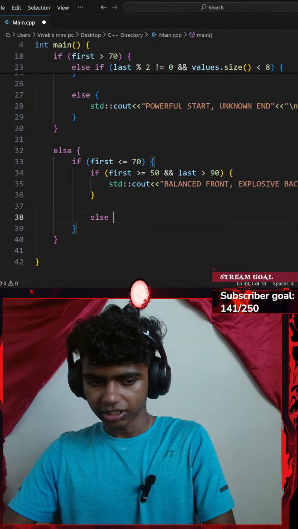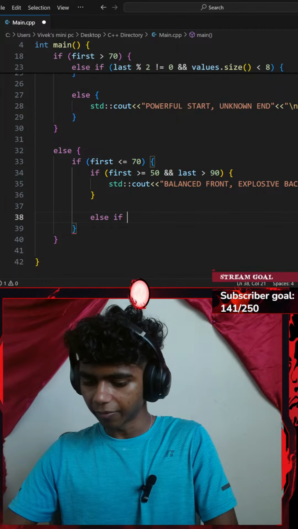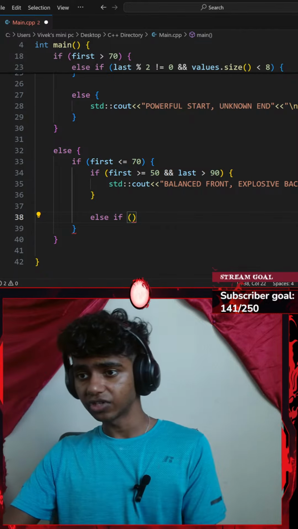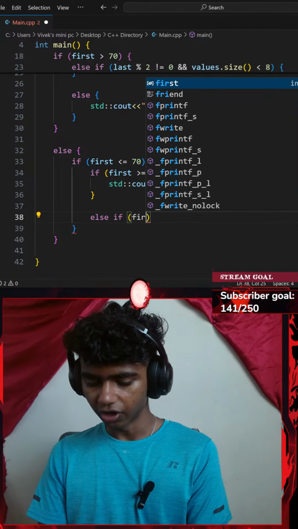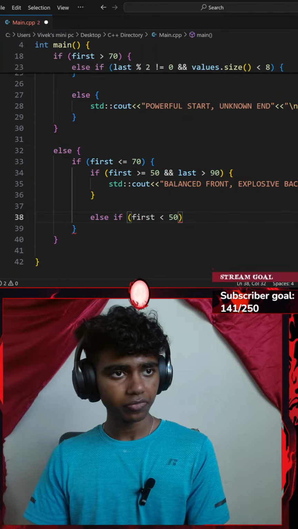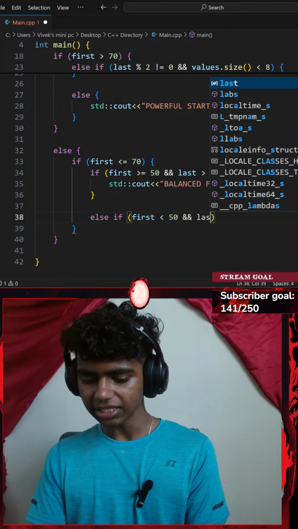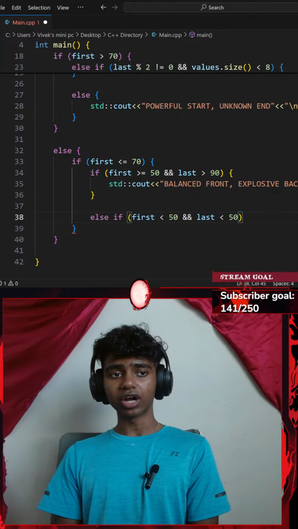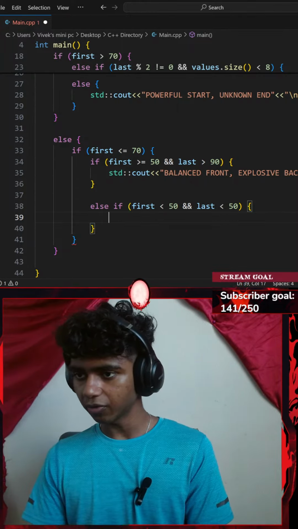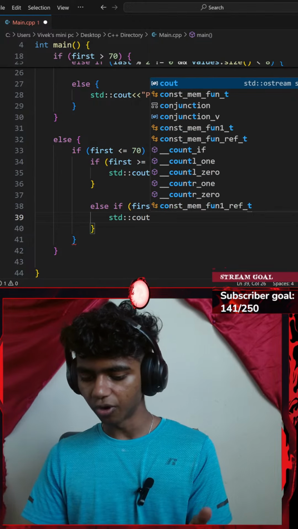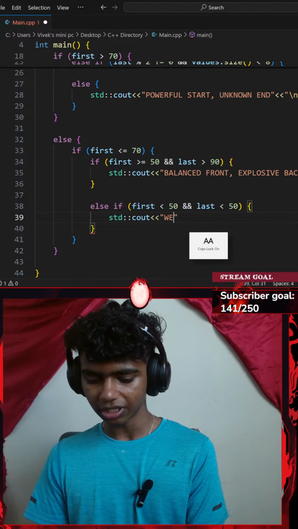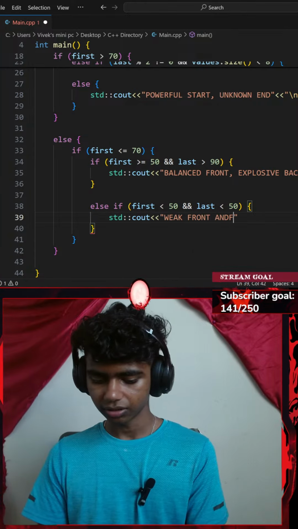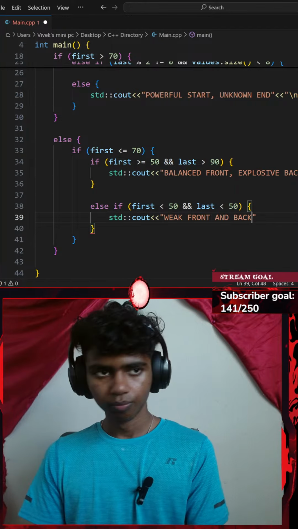Okay, I'll go with an else if now. So else if, I'll add a pair of parentheses and then it says else if my variable first is less than 50, and my last is less than 50 as well. I'm going to print "weak front and back." Let's go with a pair of curly braces, add a standard console output with an insertion operator. This is going to be saying something like "weak front and back." There we go.